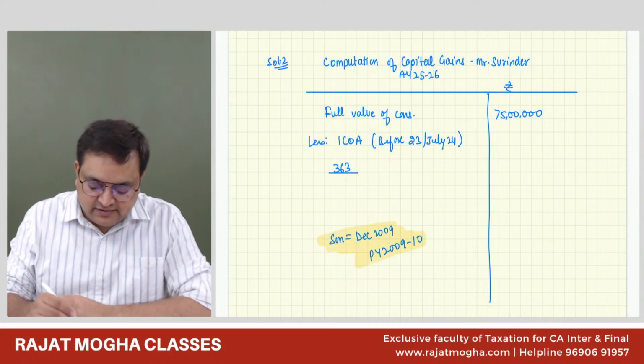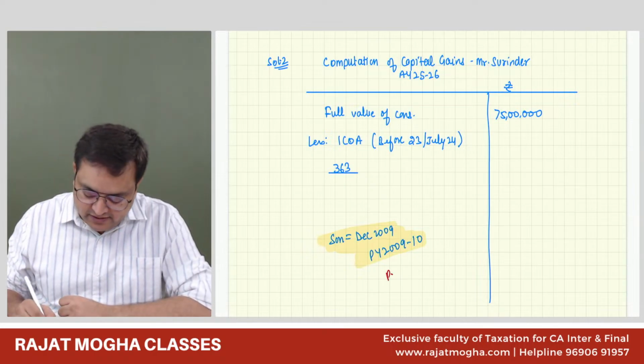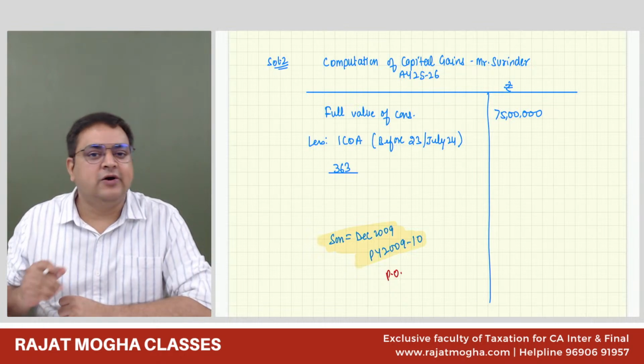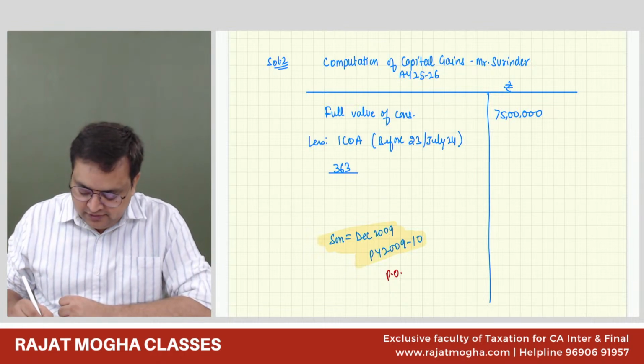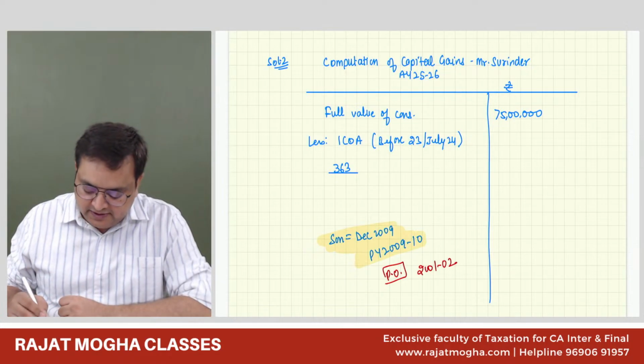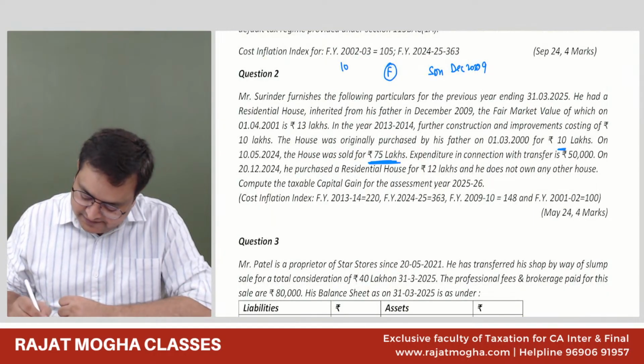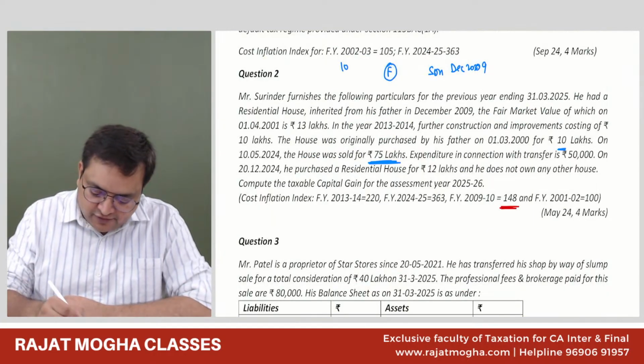But his father, the previous owner, has acquired it much before 2001. So we will have to take the CI. Can we take the CI of 2001-02? Because his father, 2001-02 CI is 100. We all know it. 2009-10 CI is, they have given to us, 148.